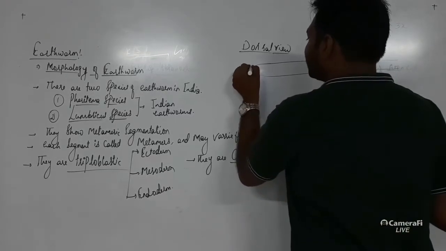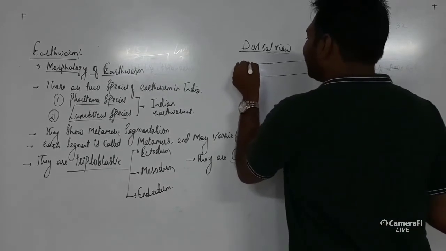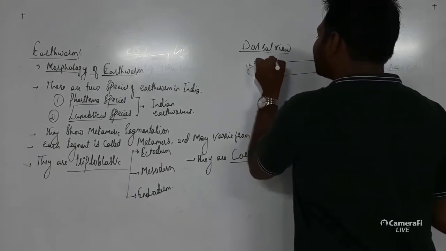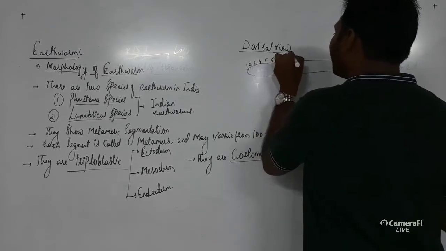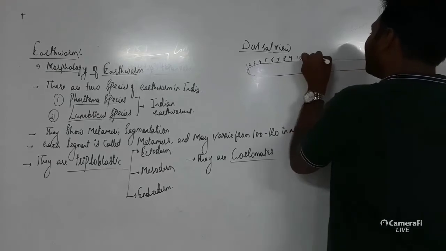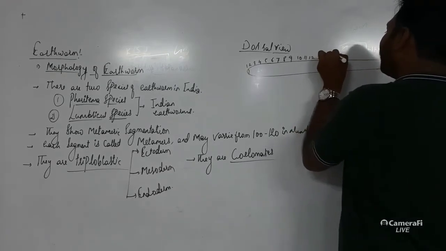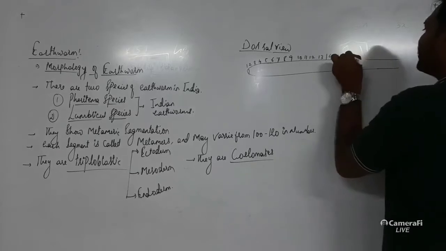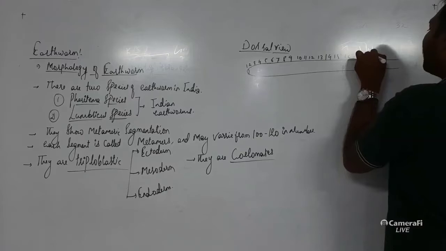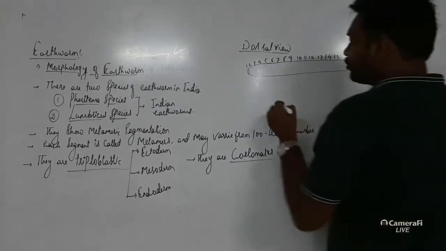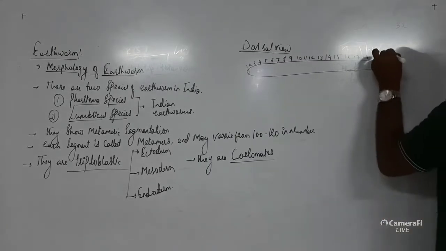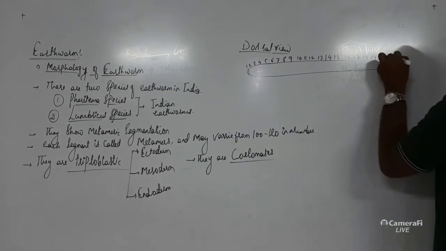Like this, this will be 1, then 2, 3, 4, 5, 6, 7, 8, 9, 10, 11, 12, 13, 14, 15, 16, 17, 18, 19. Here we are going to draw 19 segments so that we can understand it. You can draw many more, like 20, 21.